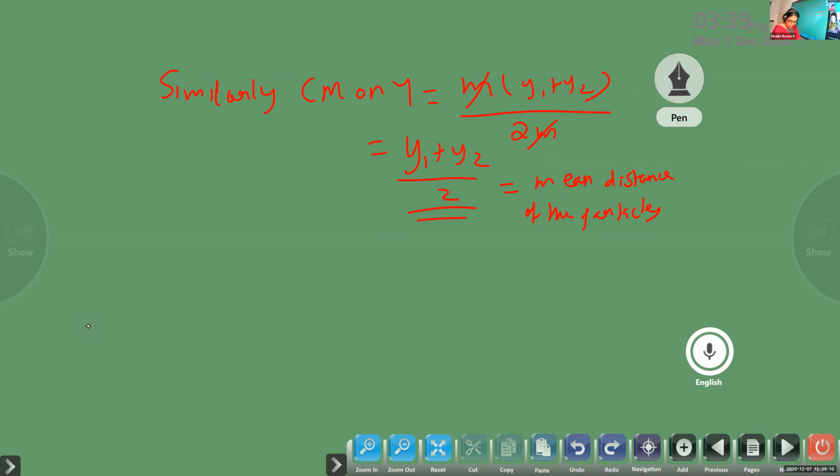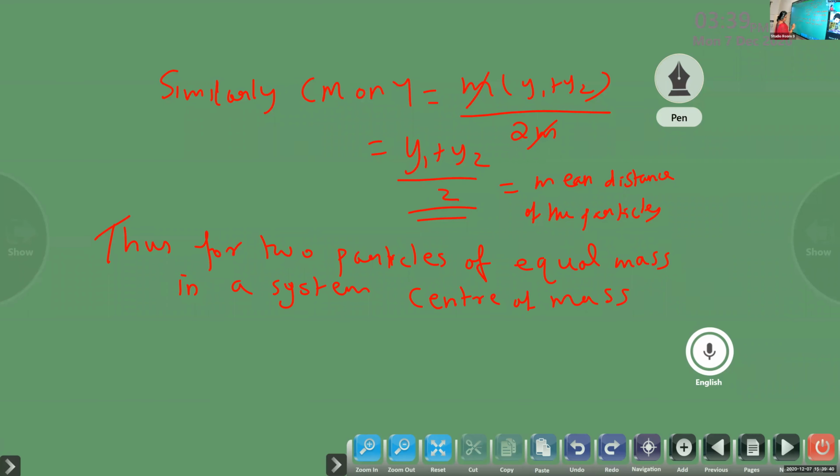Then below that you can write: thus, for two particles of equal mass in a system, the center of mass lies exactly midway between them.